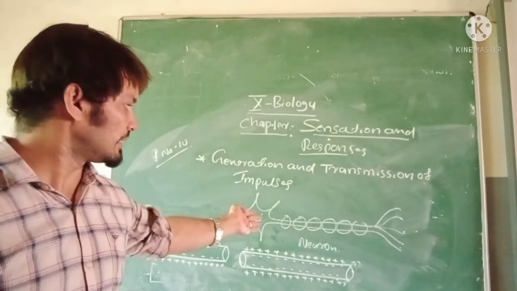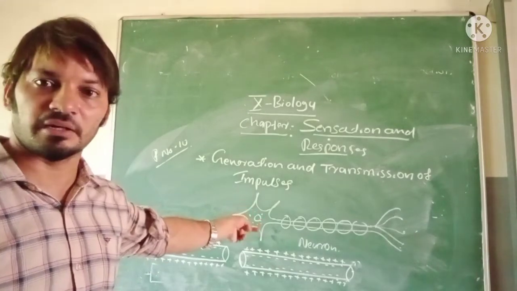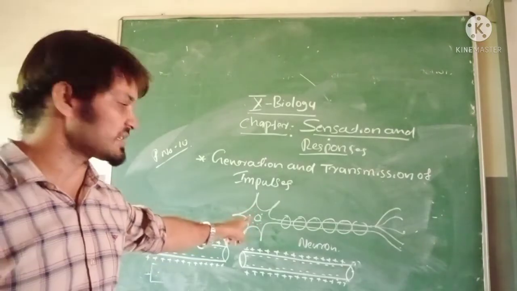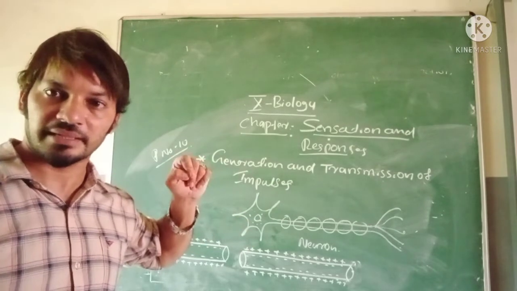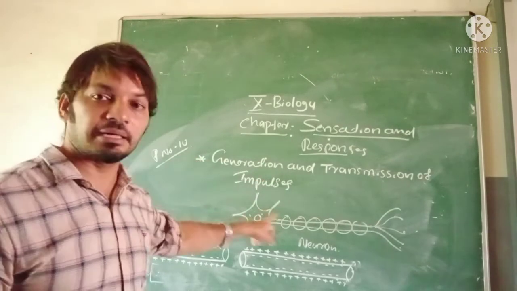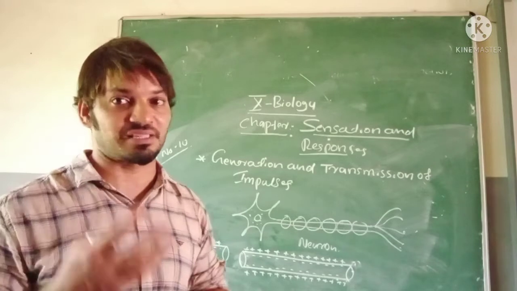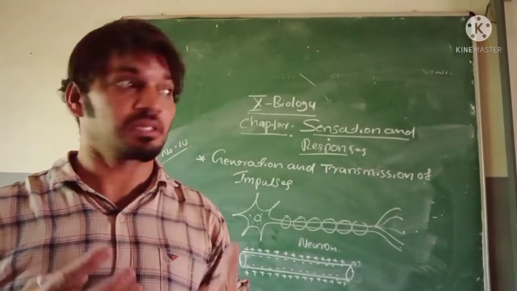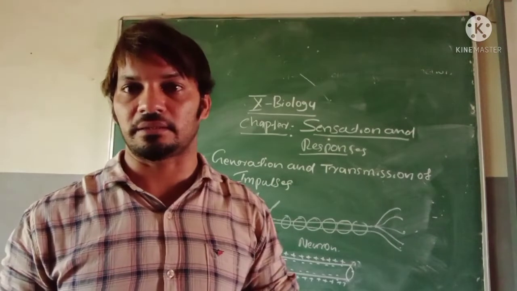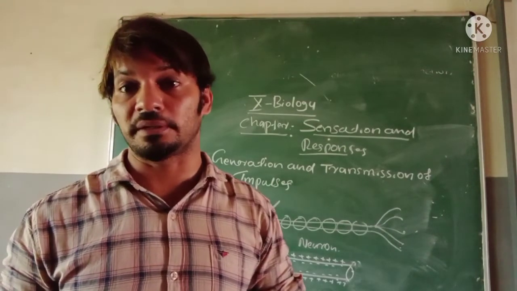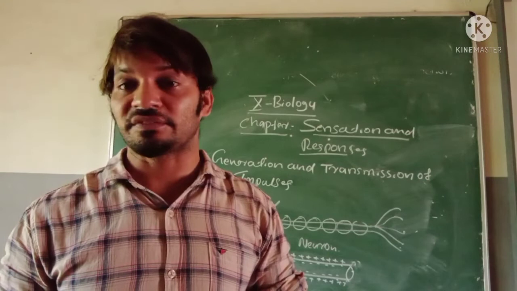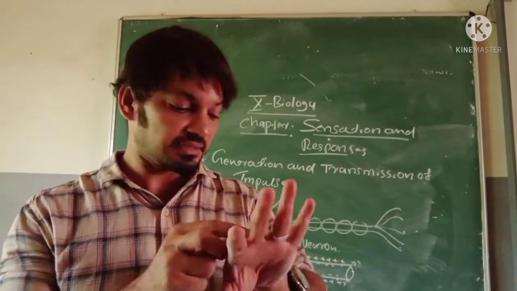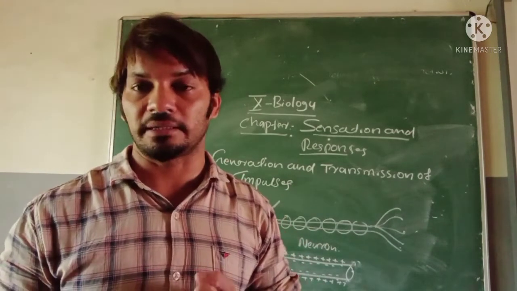Last day I taught it like this. One drawing I drew, and you also drew. This is the structure of a neuron. In a neuron, impulse means message, or receiving a message or stimuli. To receive the impulse or message, specified receptors are contained in our body.